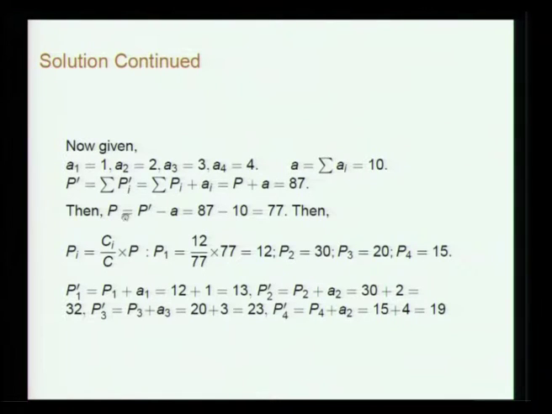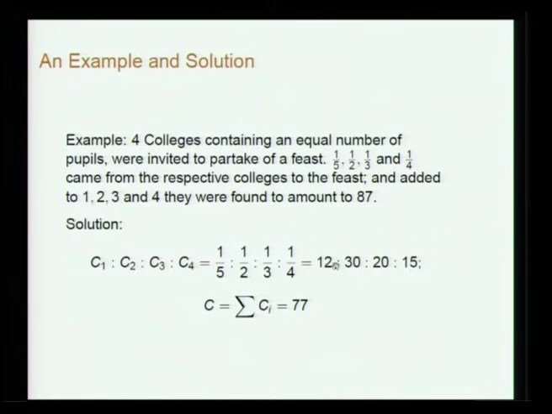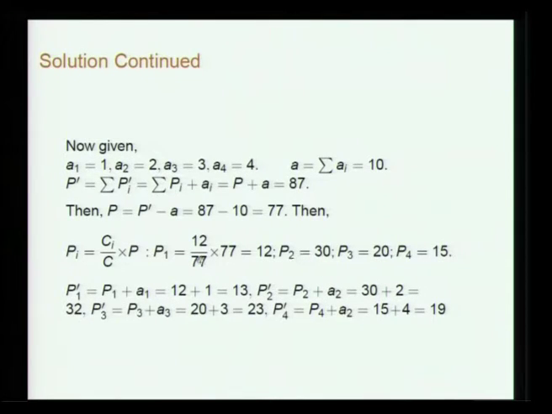So your P will be P' minus A, which is 77, and then from 77 you get Pi is Ci by C into P. So P1 is 12 by 77 into 77, that is 12, P2 is 30. So what is coming here is this contribution 12, 30, 20, 15, right. Those are the corresponding quantities you have to multiply. So you get P2 is equal to 30, P3 is equal to 20, P4 is equal to 15. So this is the number of students who have come from the various colleges.